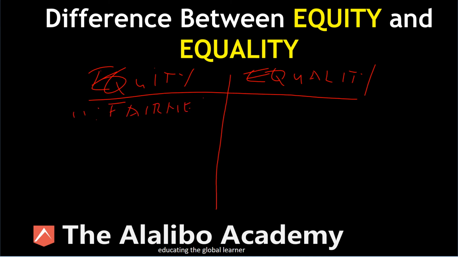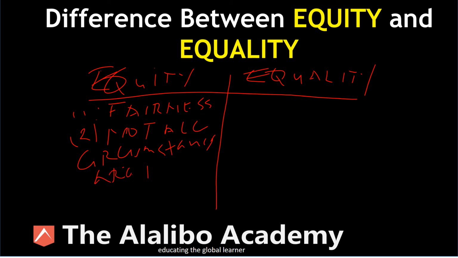What does that mean? It means that we are being fair to an individual or individuals, right? We're being fair to them, and it also means that we recognize that not all circumstances are the same. We recognize that, and this recognition then leads us to equity, because we want to make sure that everybody has an opportunity in society to excel. But we also recognize that not all circumstances are the same.